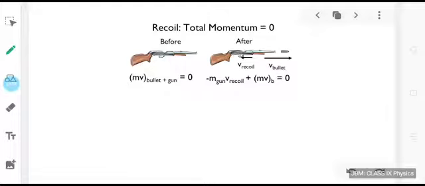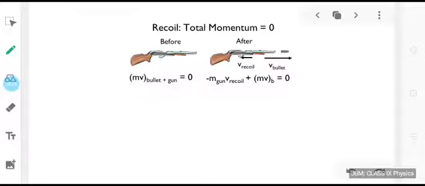Now you can see that the situation has been shown very clearly in this picture, what happens before and after. Initially, the total momentum of the system of bullet and gun is equal to 0, while finally also it should remain equal to 0. Now once the bullet has been fired, what will happen? An equal momentum will be given to the gun, due to which it should recoil through some distance in the backward direction.